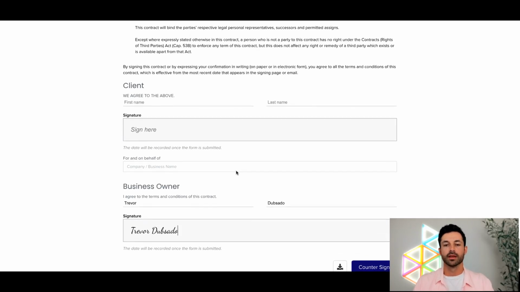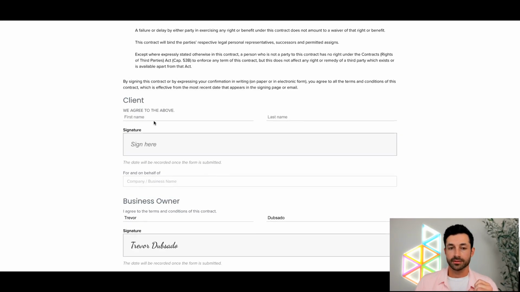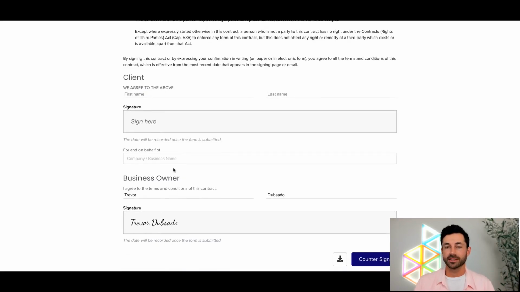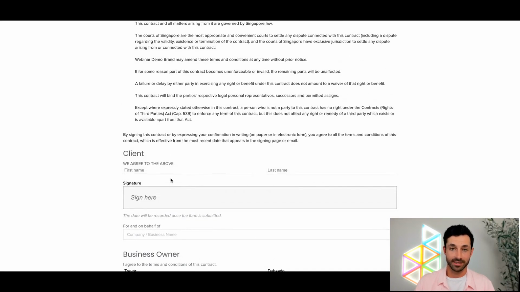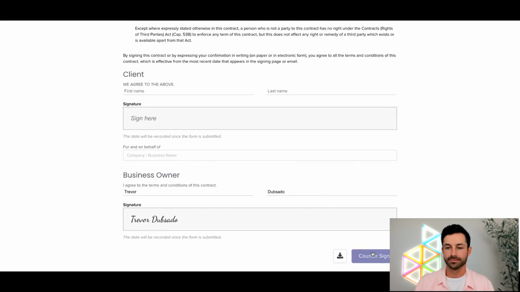There we go. So one thing to note here, if I tried to click on this particular signature field, you can see my mouse, right? It's X'd out. It's not going to let me sign that client field. So that's super easy and straightforward that you can't actually mess that up, right? If it's a business owner field and it's set to business owner, you can only fill that one in. This is just for the client. It knows that I'm signed in as the business owner. It's not going to let me sign that field. Cool. So we can go ahead and say countersign.